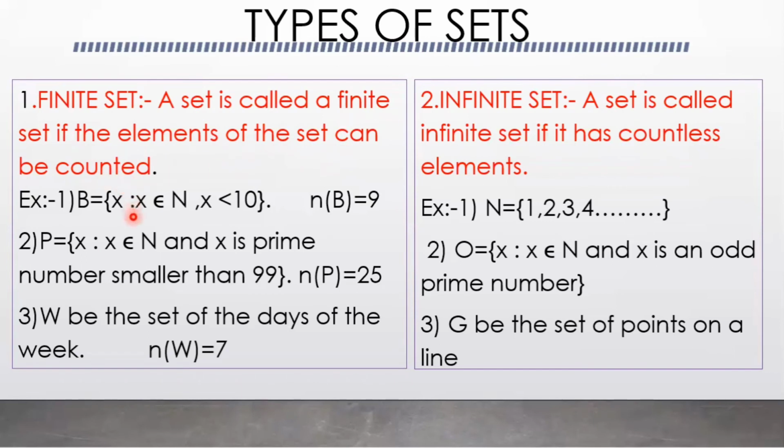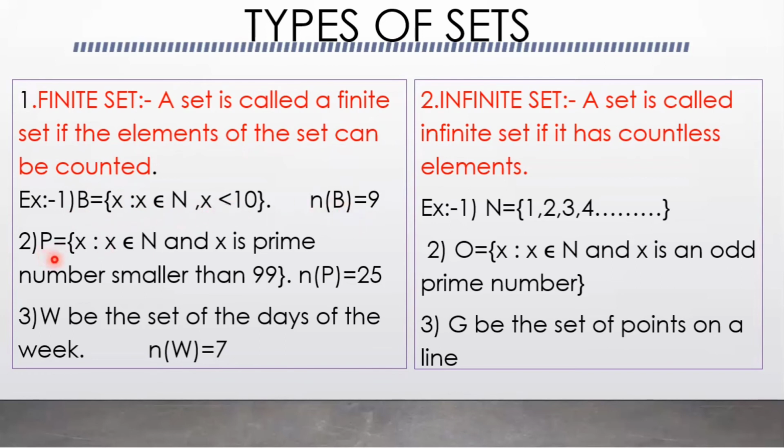Means the elements can be counted, then the set is called a finite set. Here B is equal to the set of all x such that x belongs to N and x is less than 10. Means x less than 10 means there are only 9 elements which can be counted. The elements can be counted, so the cardinal number of the set is 9. So it is a finite set.